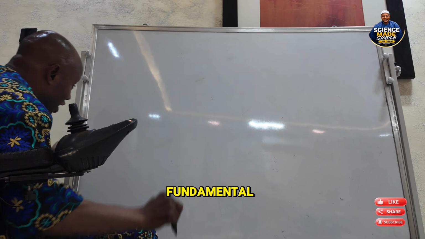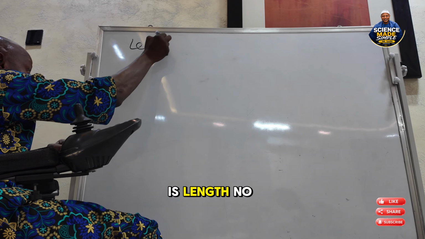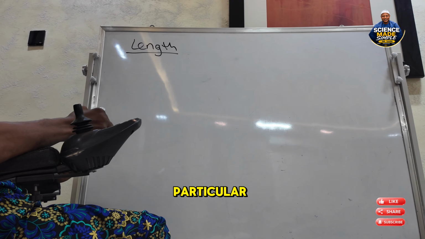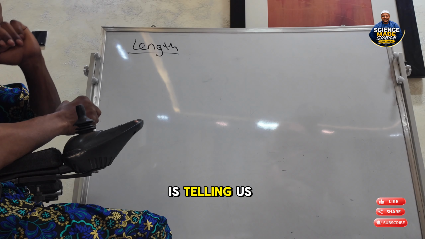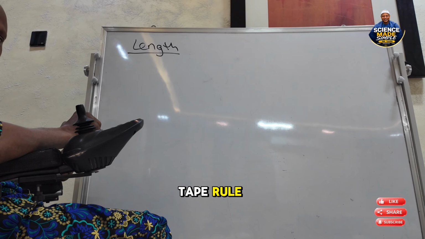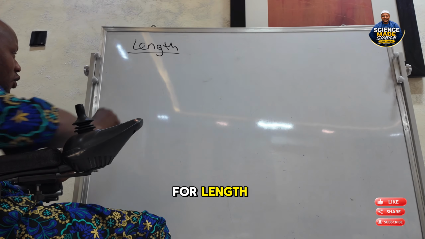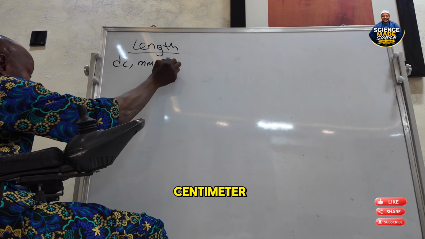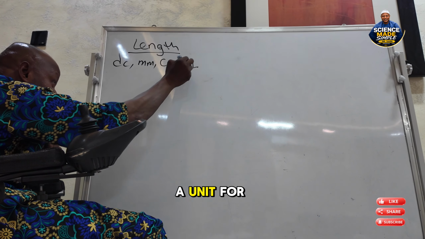Another basic fundamental quantity that I mentioned in my last lesson is length. I told you that length is the extent of space between two particular reference points. Now, length of a body is telling us how far or near an object is. For measuring length, we can use our tape rule, meter rule, and so on and so forth. We have different units for length: decimeter, millimeter, centimeter, and meter. Among these units, meter is the SI unit for length.